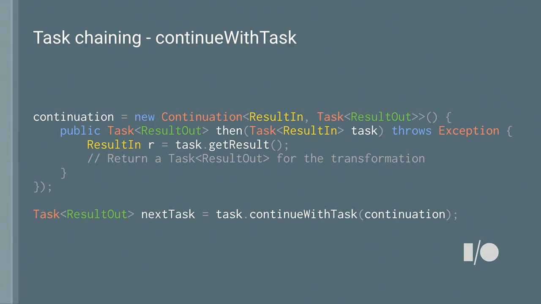Now, if you're using continueWithTask, it's very similar but slightly different in that continueWithTask generates a task. It doesn't generate the result type directly. It generates a task that is responsible for generating the output type. And the format for execution is just the same, task.continueWithTask. It returns a task object that you can then wait on to get these results.